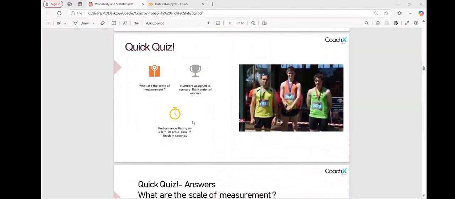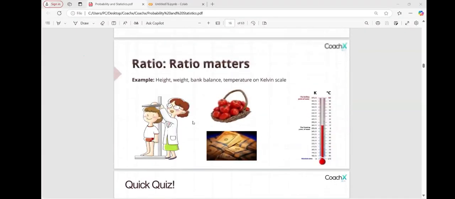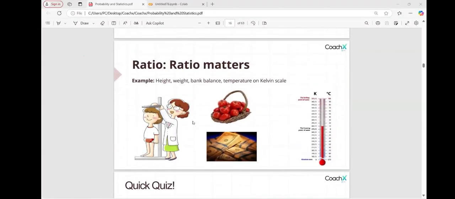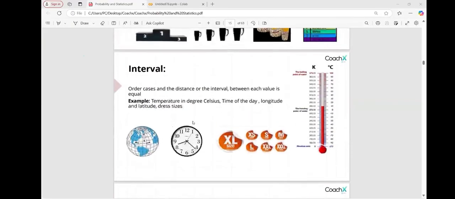Now, interval data is also sort of related to, or can be considered, ordinal data. No, I have just given you an example, but it is not about the order. Suppose you talk about sizes: small, medium, large, XL. That is ordinal data also, because small, medium, large are in an order.